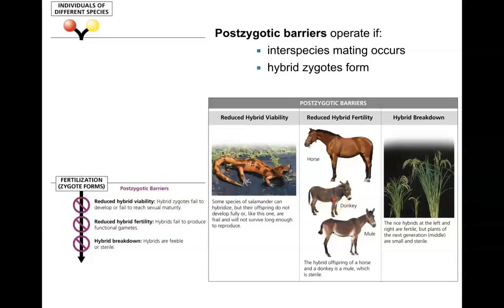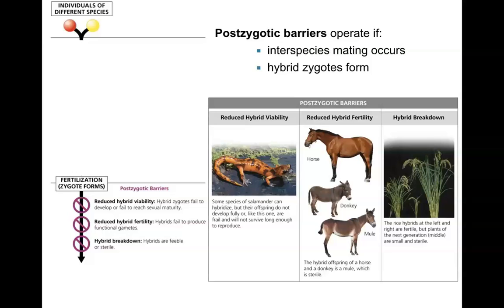The last one I want to talk about, and mainly attributed to plants, is hybrid breakdown. What hybrid breakdown is, we see the viability of their offspring decrease over generations. And so we just have reproductive failure kind of appearing after the F2 generation. So we have parental, F1, F2 with Mendelian genetics that I taught you.